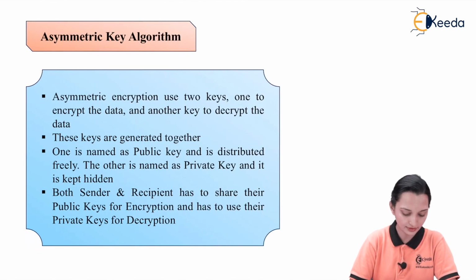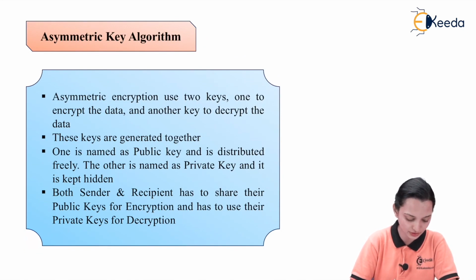Next, asymmetric encryption uses two keys. One to encrypt the data, another to decrypt the data. These keys are generated together. One is named as public and distributed freely, the other is named as private and it is kept hidden.